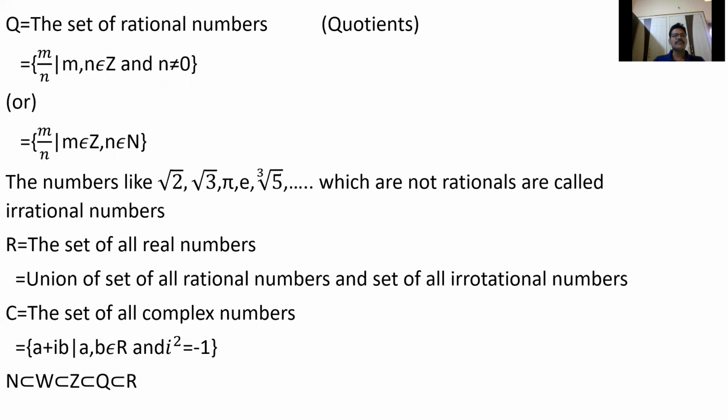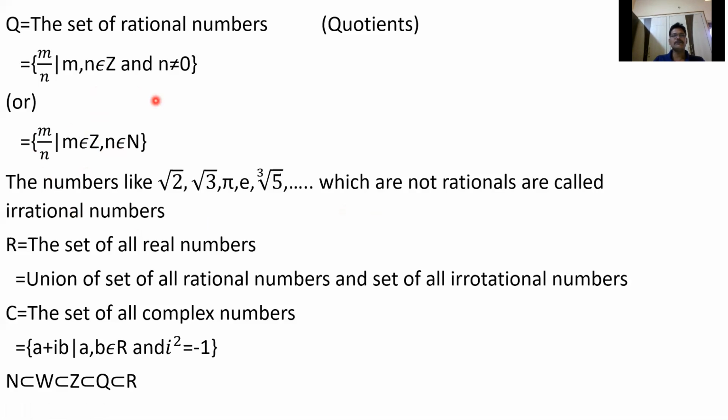Numbers like root 2, root 3, which are not rationals, cannot be written in the form m by n, where m belongs to Z and n is not equal to 0.